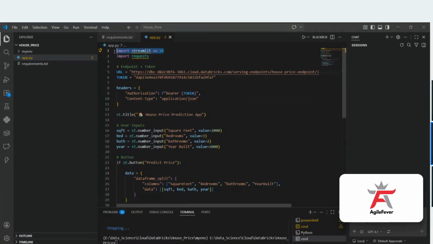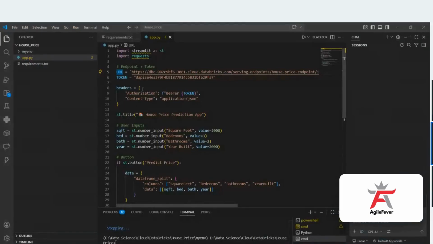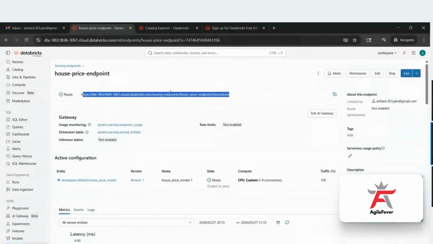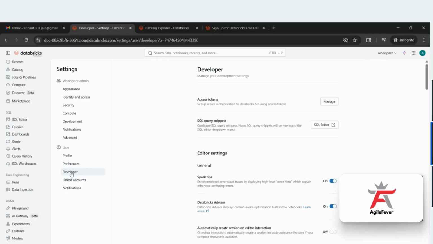Import streamlit as st, import requests. URL in the sense of the endpoint which we have created here. See this one, you have to give that URL here, and the token. The token will be unique for each ID. If you want to see your own token, you can create it free of cost. Click here and go to the settings. When you go to the settings, go to the developer role. Here you will see the access tokens, to set up a secure authentication to the Databricks API. This is like an authenticator that no one else is using your model. You are the one who is going to use this model.